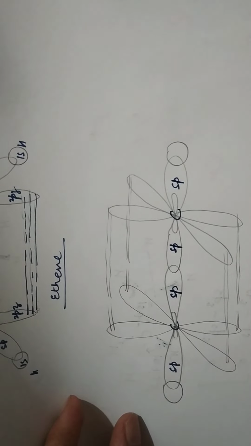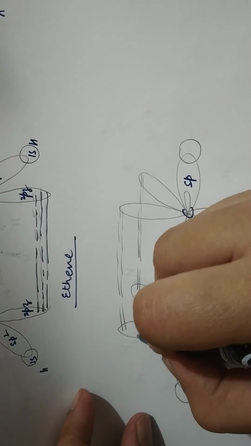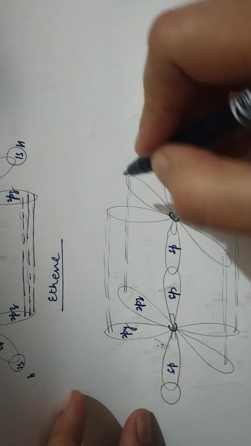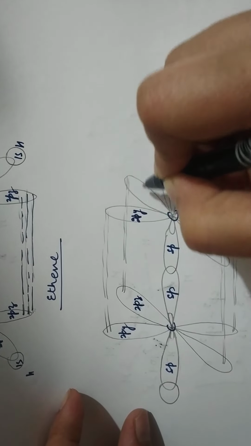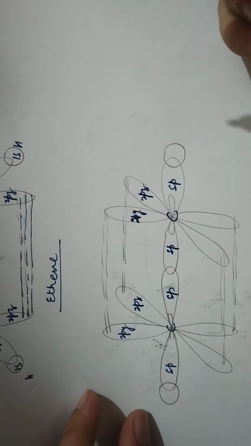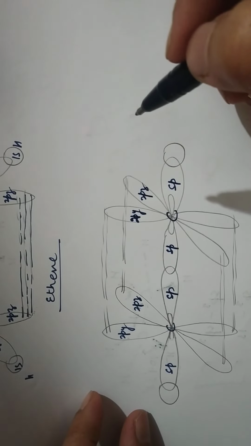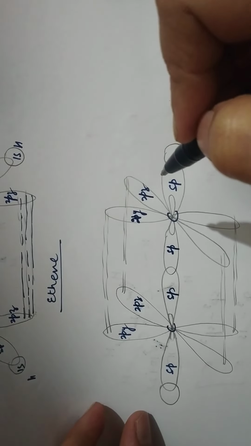Here you can see the 2pz and 2py orbitals. These 2p orbitals are empty. This carbon atom also has 2py and 2pz. They are undergoing the pi overlap over here.